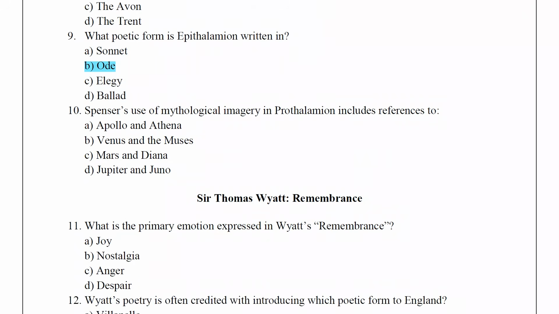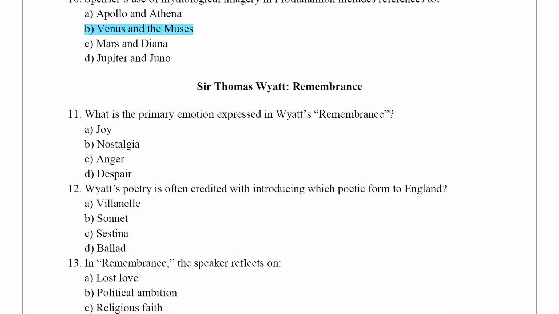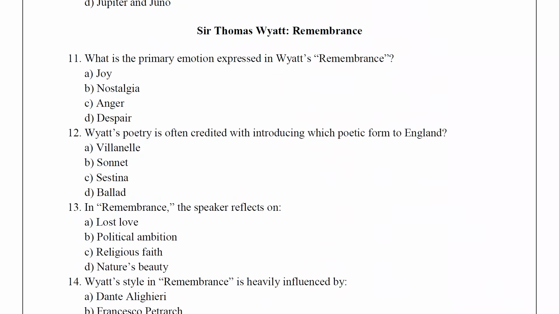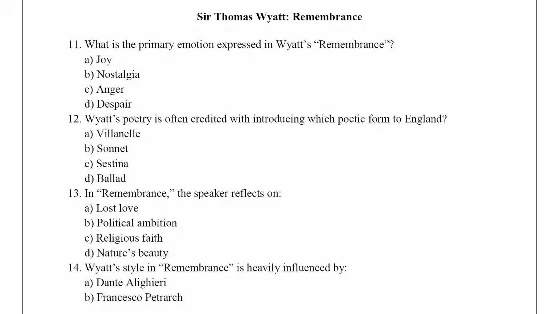Spenser's use of mythological imagery in Prothalamion includes the references to? The answer is Venus and Muses. Next topic, Sir Thomas Wyatt, Remembrance. What is the primary emotion expressed in Wyatt's Remembrance? The answer is nostalgia.